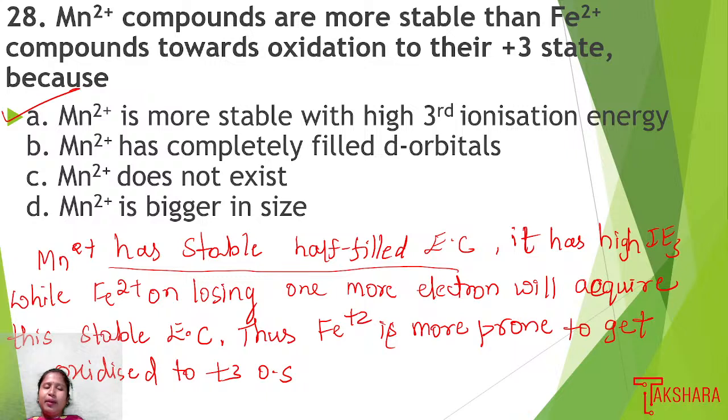So why are Mn plus 2 compounds more stable than those of Fe plus 2? Because Mn2 plus is more stable, with a high third ionization energy.